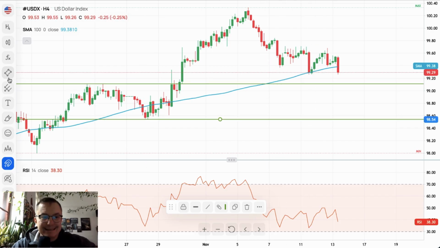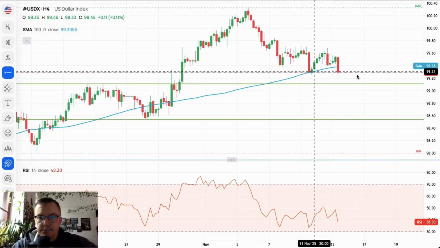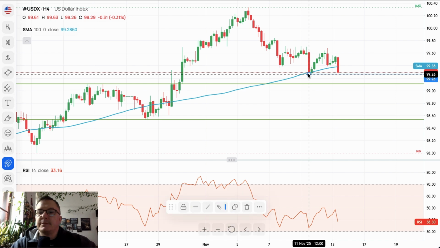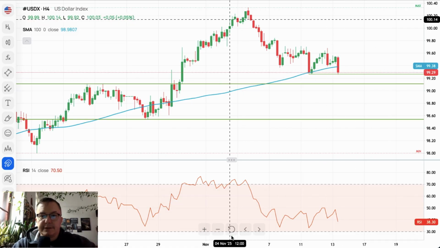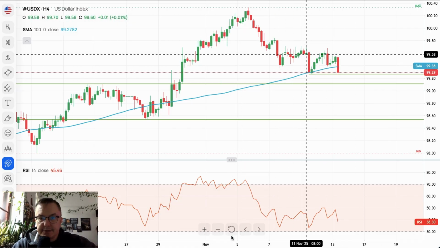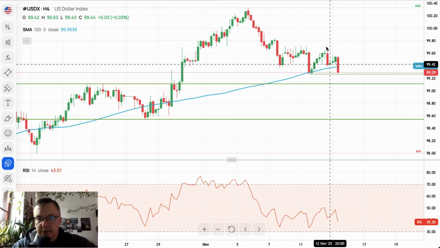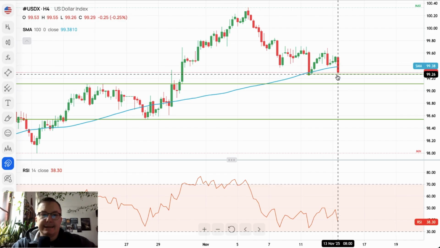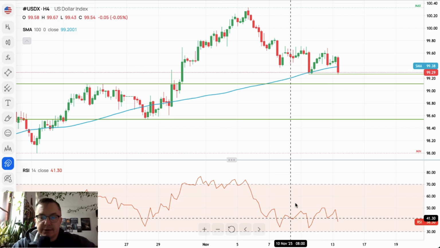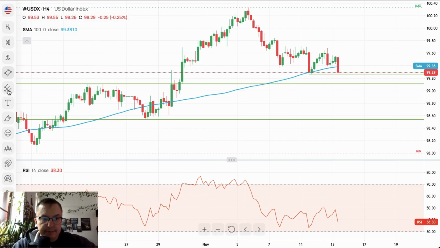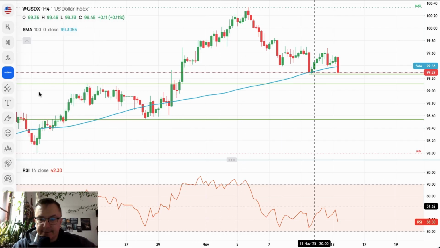But yesterday low, not yesterday, November 11 low, 99.26, might be very, very important here, because as you can see, we moved lower, consolidation, moved lower, reaction, moved lower, and then moved lower again. Bearish pressure. Look at the momentum. The momentum is below the level of 50.